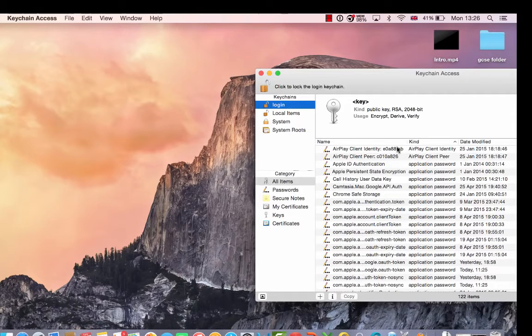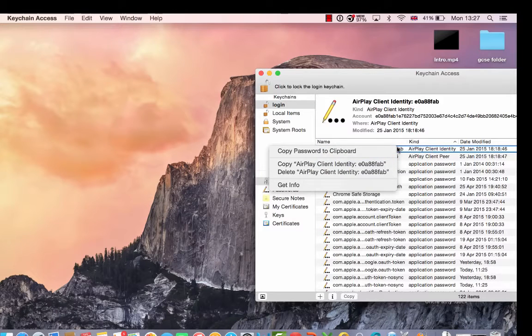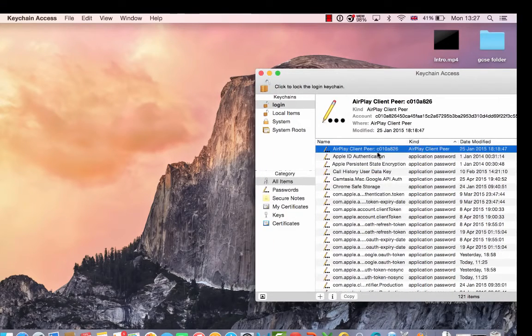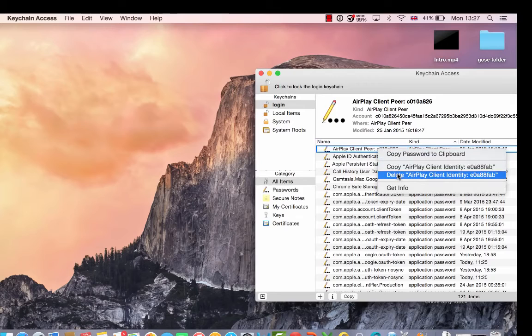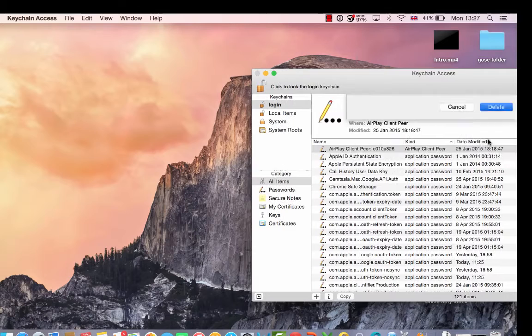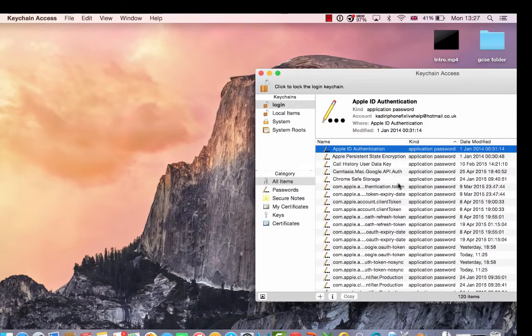So what you have to do is remove this, just delete it, easy, and I'll say yes. And again, as you can see, I only got two of them. If you have more than one or two, you have to delete them.